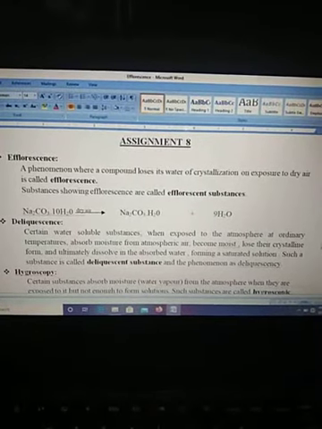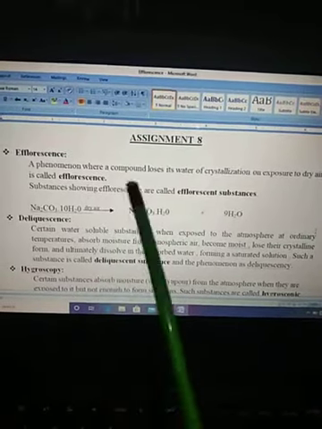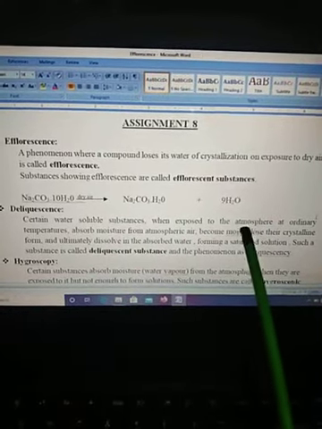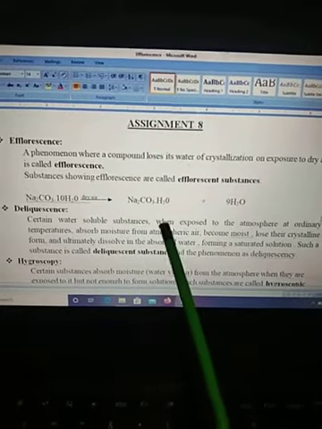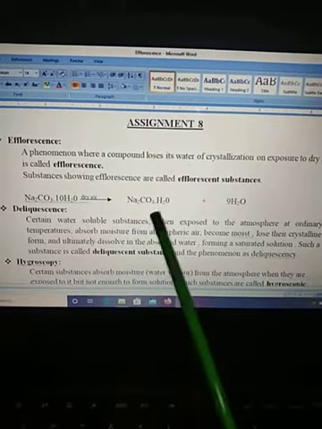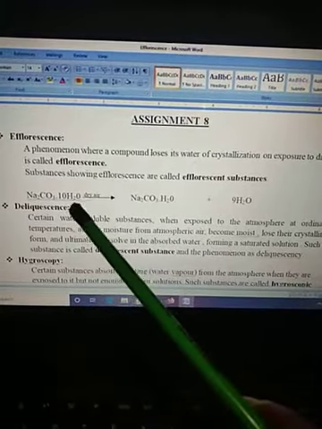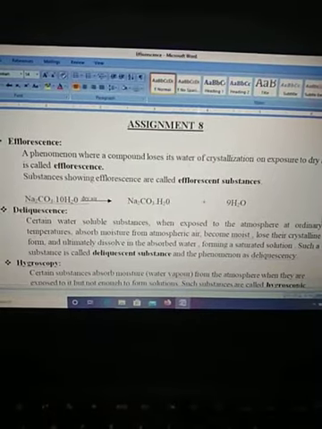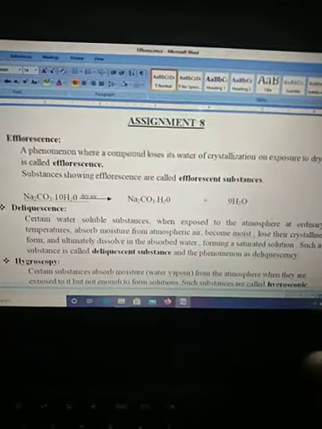Next we have deliquescence. The definition tells us certain water-soluble substances, when exposed to the atmosphere at ordinary temperatures, absorb moisture from the atmosphere, become moist, lose their crystalline form, and ultimately dissolve in the absorbed water, forming a saturated solution. Regarding deliquescence, they are water-soluble substances, and when we expose them to air, they absorb moisture from the atmosphere.